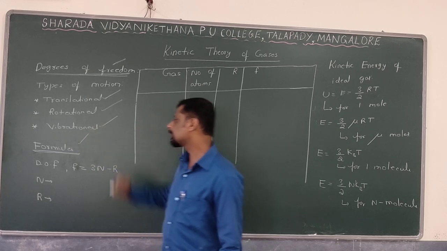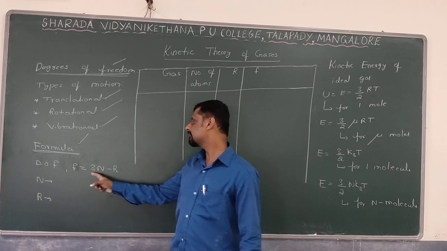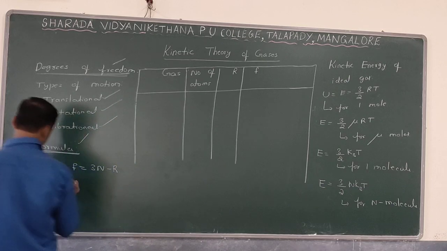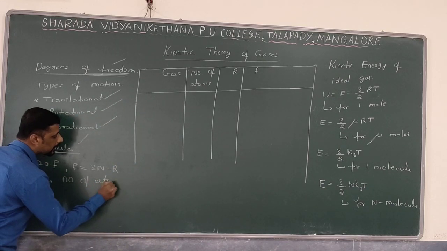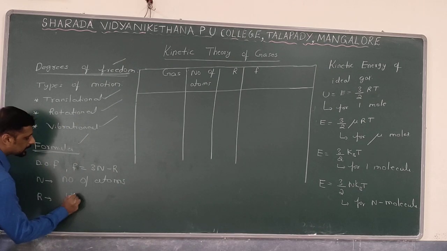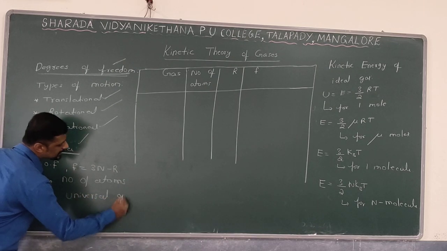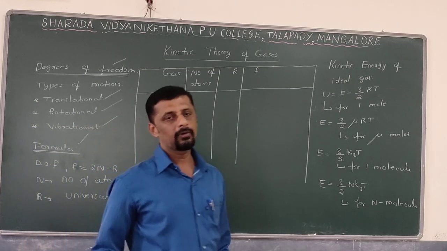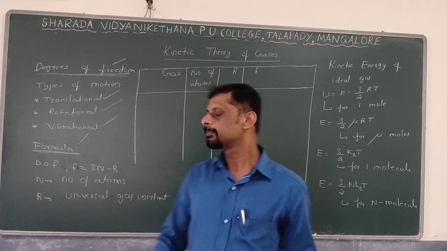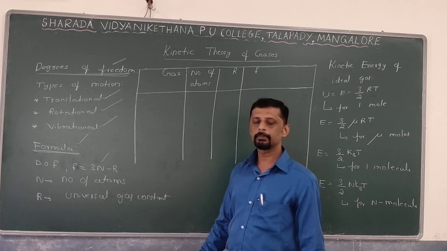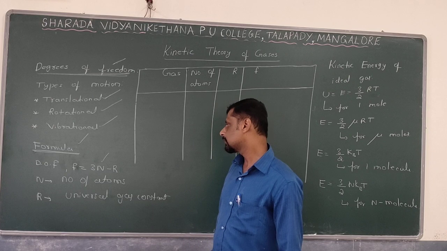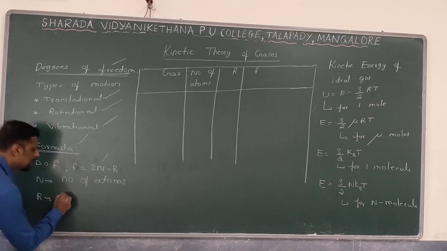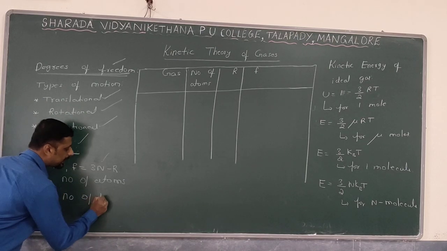The formula to find the degrees of freedom is F = 3n − r, where F is the degrees of freedom, n is the number of atoms present in that particular gas, and r is not the universal gas constant, whose value is 8.31 J/mol·K. Here r is the number of independent relations.